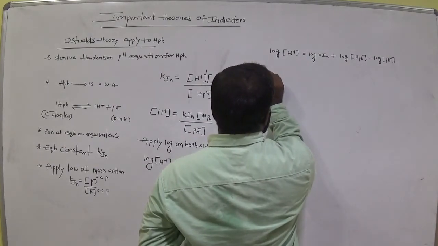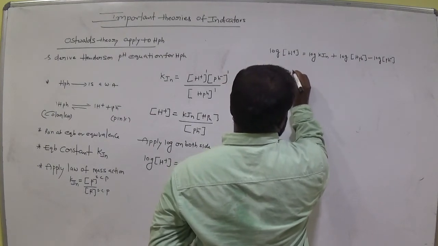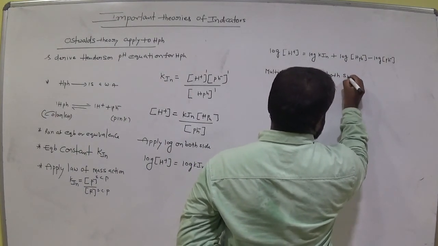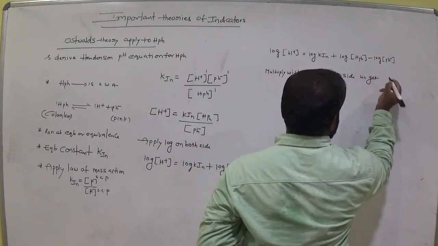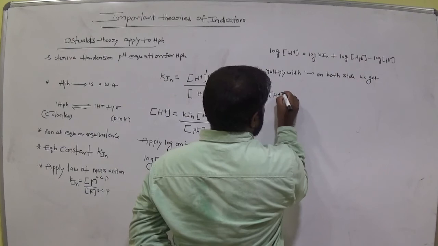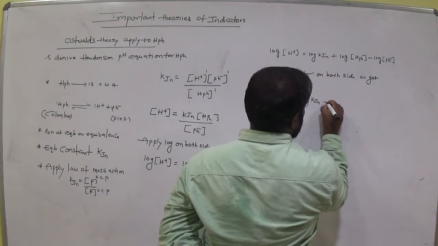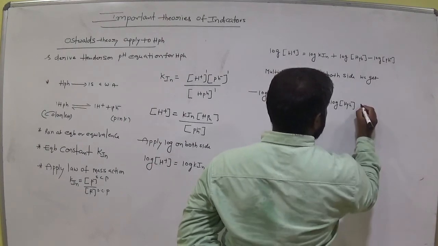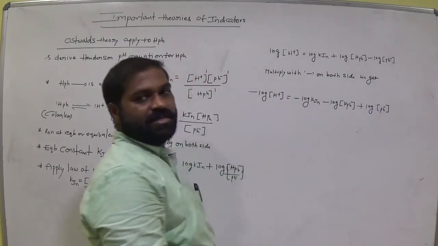Now multiply by minus on both sides. We get minus log H plus equals minus log Kin minus log HPh plus log Ph minus. Am I right? Up to here clear, everyone?